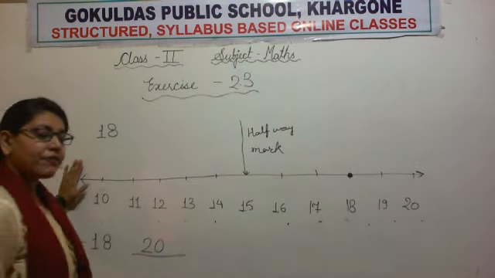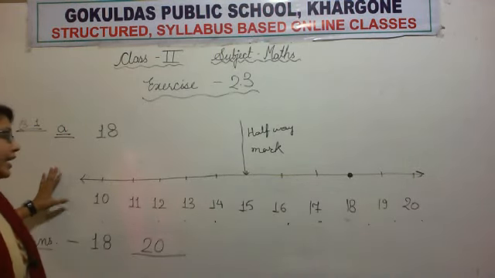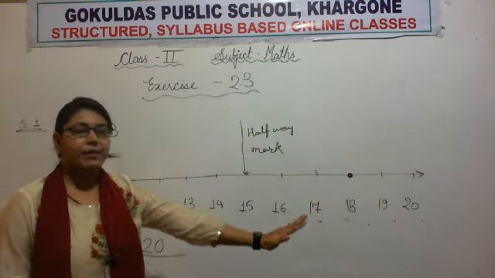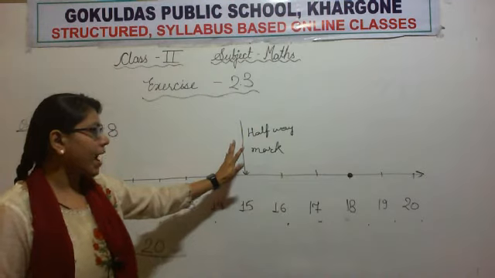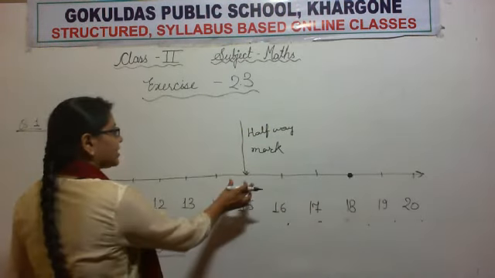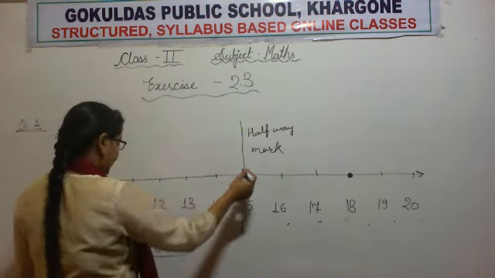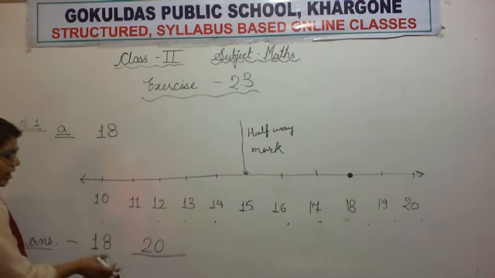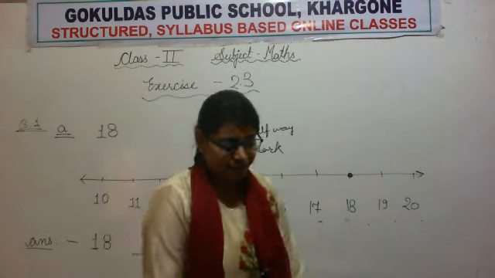We did this for our convenience. What we did, first of all, we made the number line, then we marked all the numbers, then we marked the halfway mark, then we marked the number, and then we decided whether to round up or round down by seeing the halfway mark. So our answer is 20. When we round off 18, we get 20.